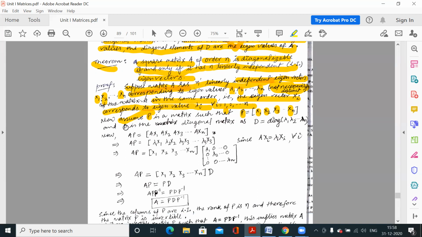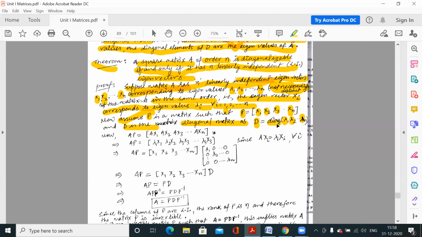Now we are also assuming that D is the diagonal matrix, as this is one of the representations of a diagonal matrix. If you remember in the definition of diagonal matrix, we can represent the diagonal matrix like this also: diag(lambda 1, lambda 2, ..., lambda n).